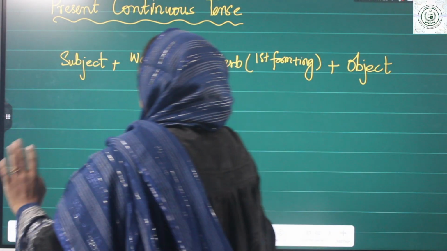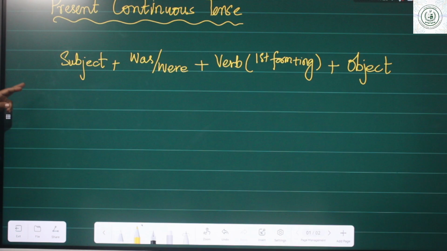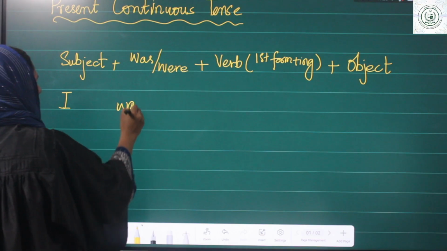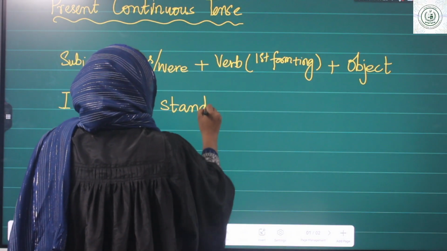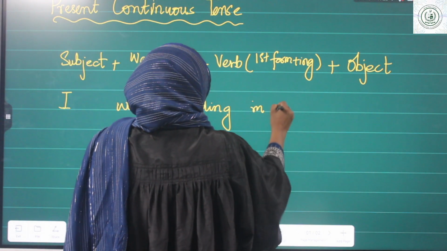Here, a simple sentence, an active sentence, active voice that is focusing on the subject. Let's take an example. I was standing in a queue.